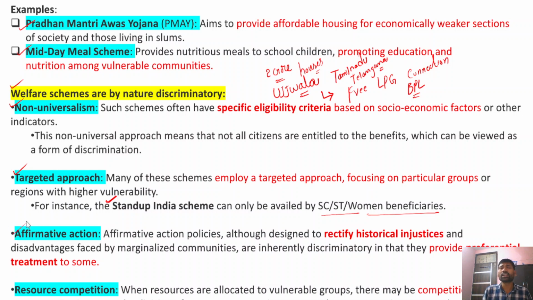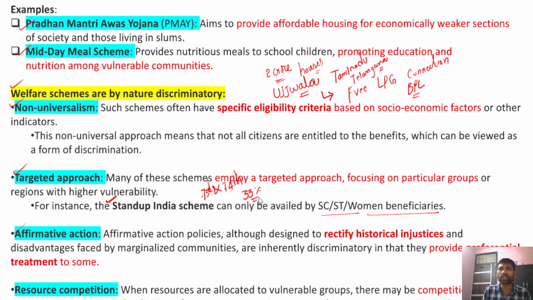Now, after that, affirmative action. Affirmative action is reservation, which is provided to certain backward sections of the society. Reservations are provided for scheduled castes, scheduled tribes, and other backward classes also. Now, when it comes to the 73rd and 74th Constitutional Amendment Acts, women are also given 33 percent reservation at the local level.